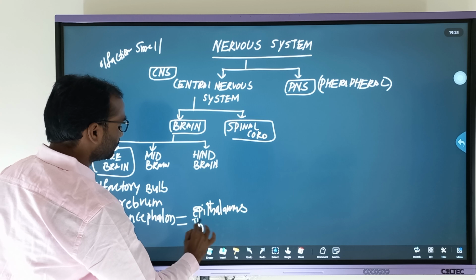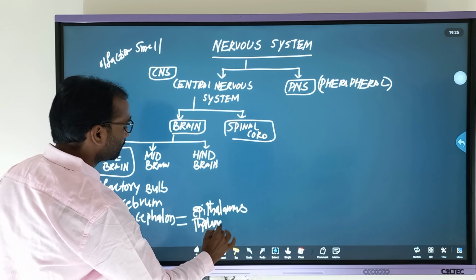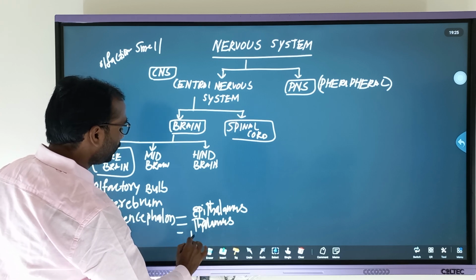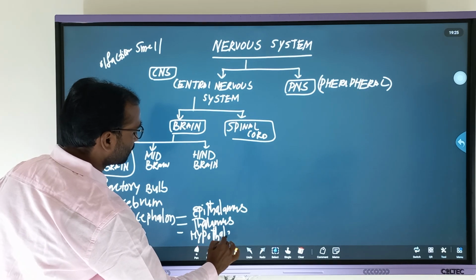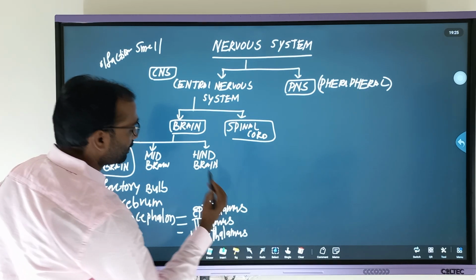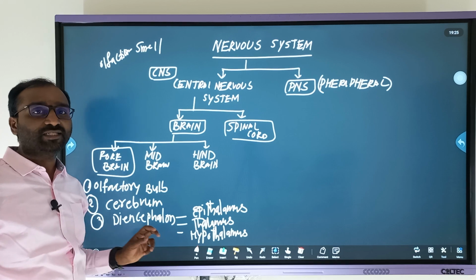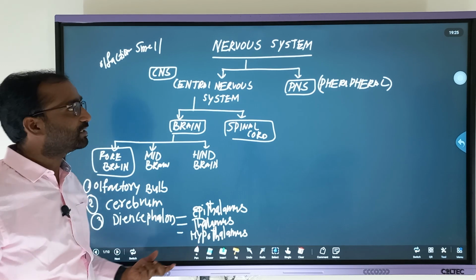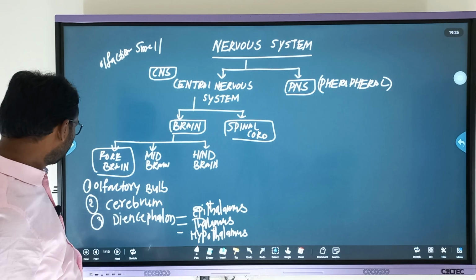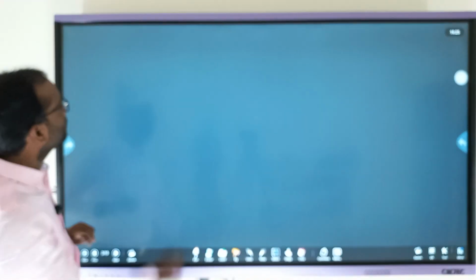thalamus, then hypothalamus. Epithalamus, thalamus and hypothalamus. Here the hypothalamus has priority; it is known as the neuroendocrine portion.